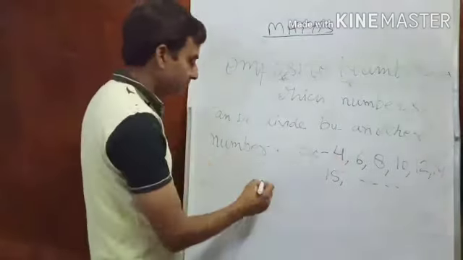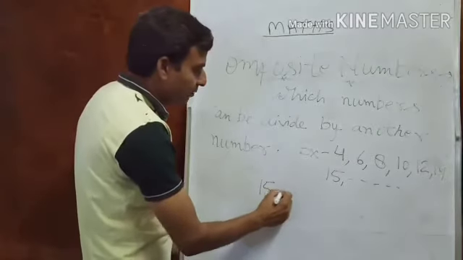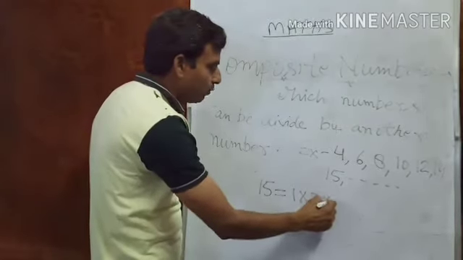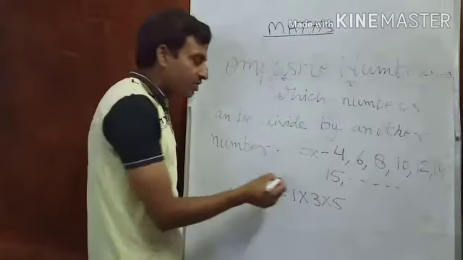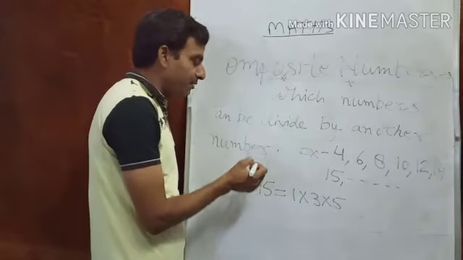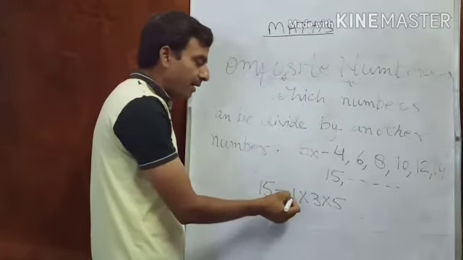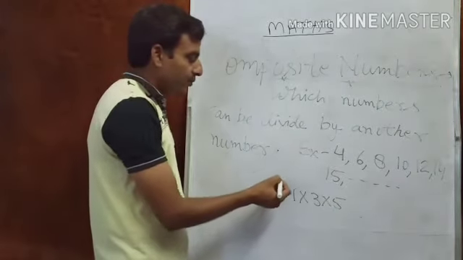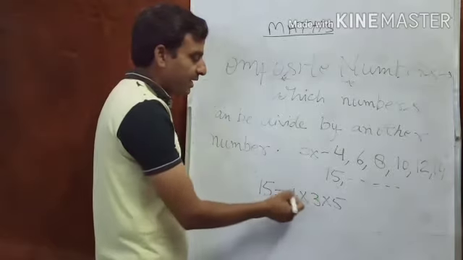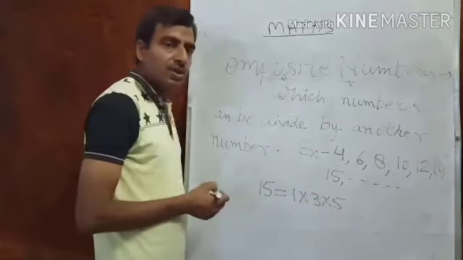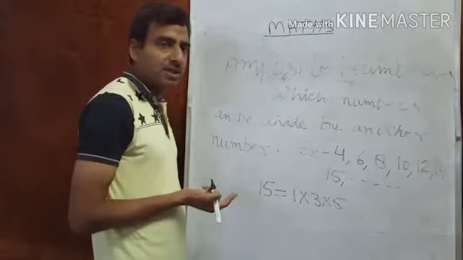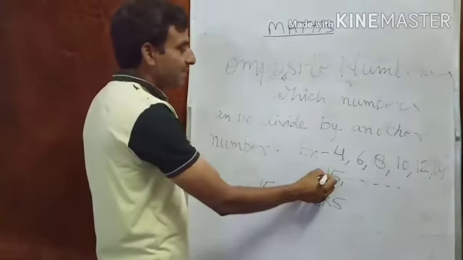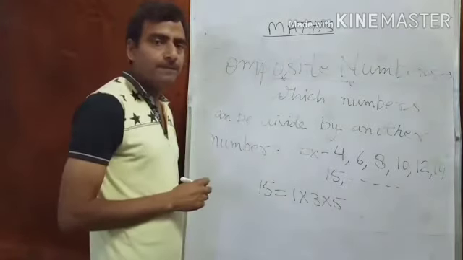Like we can check 15. 15 we factorize it: 1 into 3 into 5. It means this number 15 can be divided by 15 and 1 and 3 and 5. It is having 4 factors, 15, 1, 3 and 5. So it can be divided by 4 numbers. It means more than 2. Then we can say 15 is a composite number.